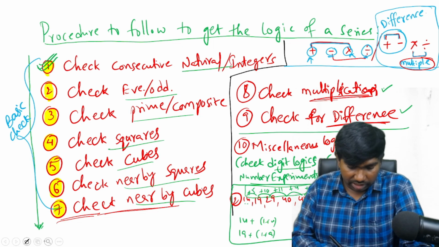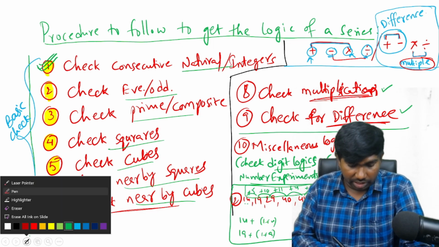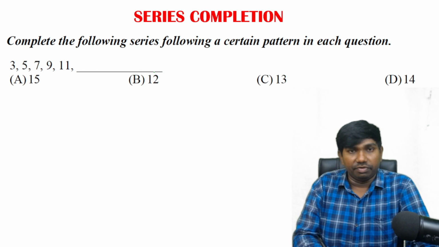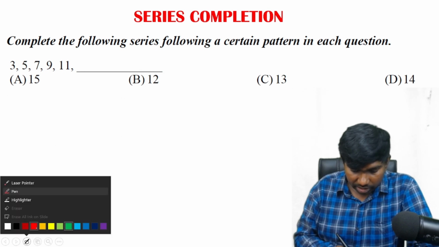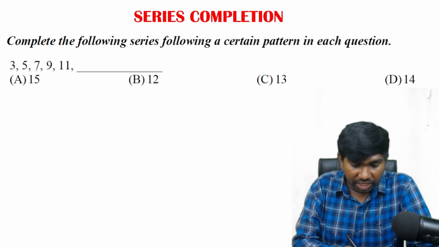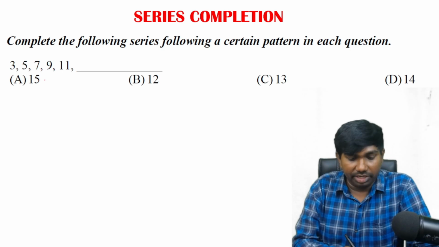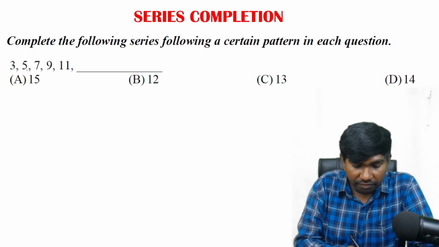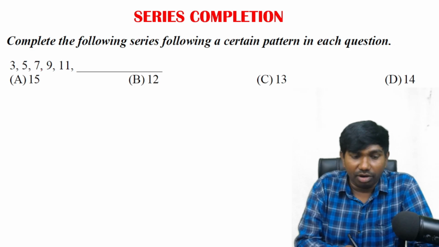So let us check these things on the given series. Let us solve some questions. First question: first compare the given numbers with the numbers in your brain. 3, 5, 7, 9, 11. Are these any special numbers? Yes, they are prime numbers, right? 3, 5, 7, 9, 11. Sorry, they are consecutive odd numbers.